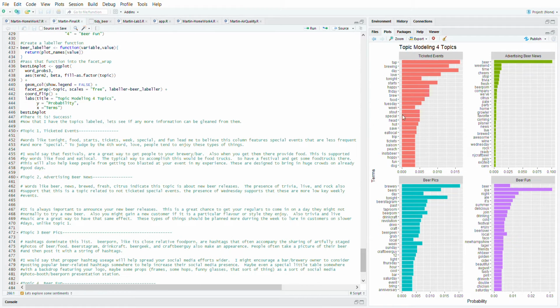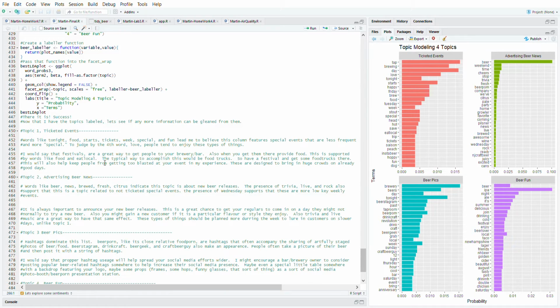Topic 1, ticketed events. Words like tonight, food, starts, tickets, week, special, and fun lead me to believe this column features special events that are less frequent and more special. So judged by the fourth word, love, people tend to enjoy these types of things. I have much experience with this sort of thing. They do really enjoy these types of things, especially the really geeky beer geeks will show up for every one of these. I would say they're a great way to get people to your brewery or bar.